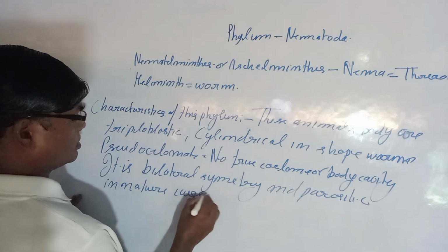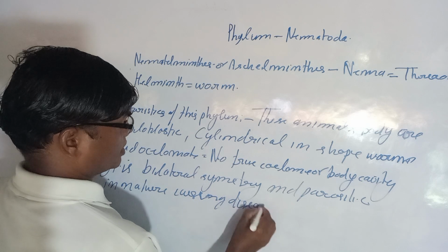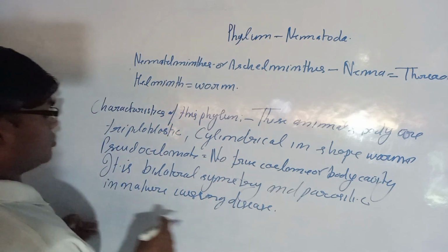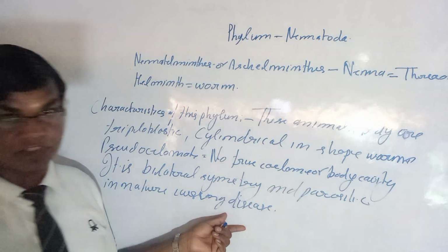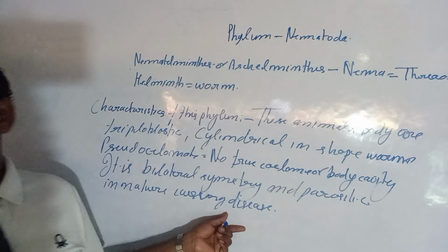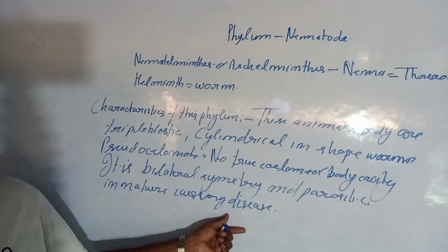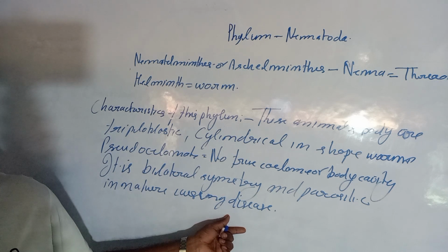Causing disease, and several diseases are caused here. In this phylum, the causative organisms generally cause disease. So the phylum is actually parasitic in nature. That is why we can say there are different types of animals here that cause these types of disease.